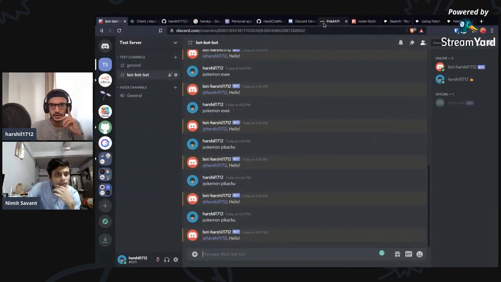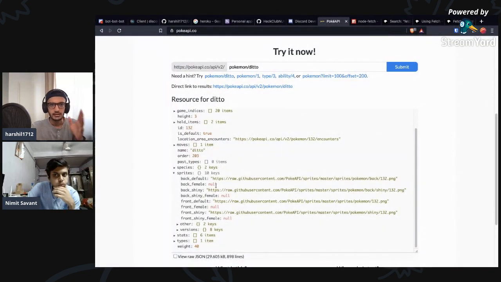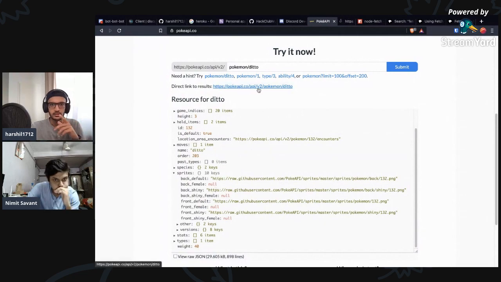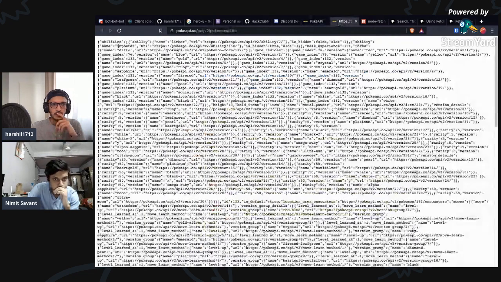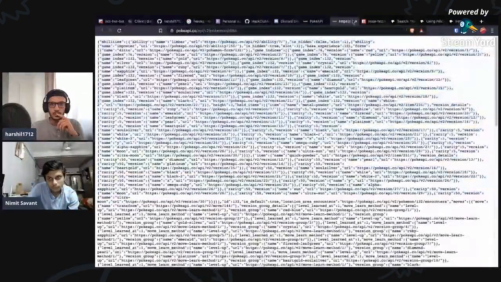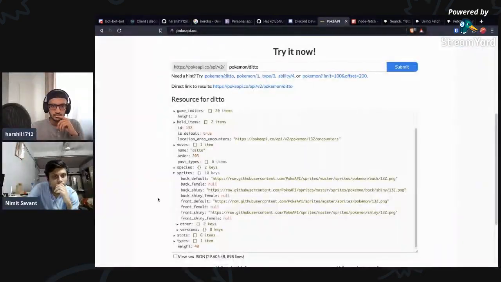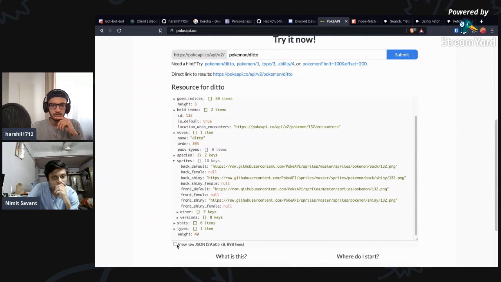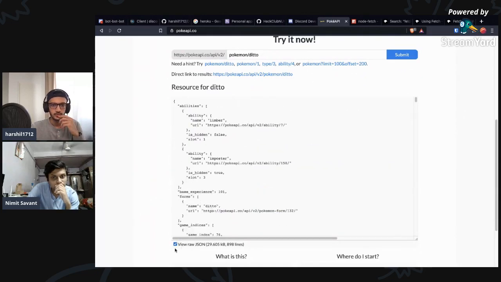This is interesting, because if I come to the API, it directly gives us the information, right? We can already see the information. If I do view raw JSON, it's just gonna give me the information.